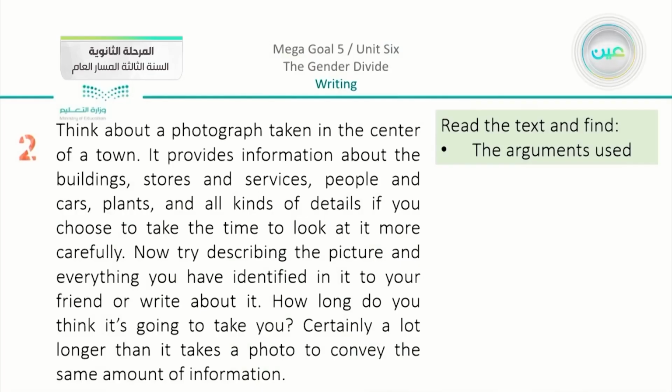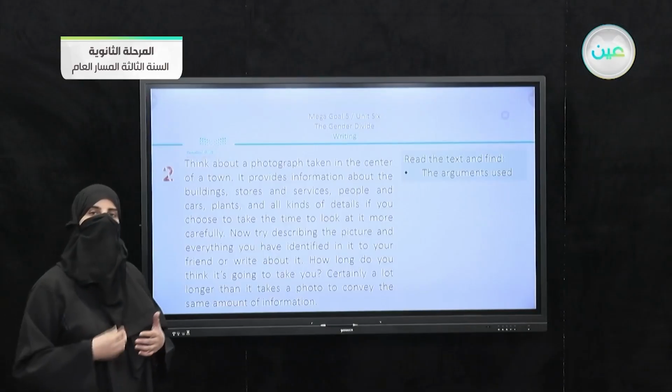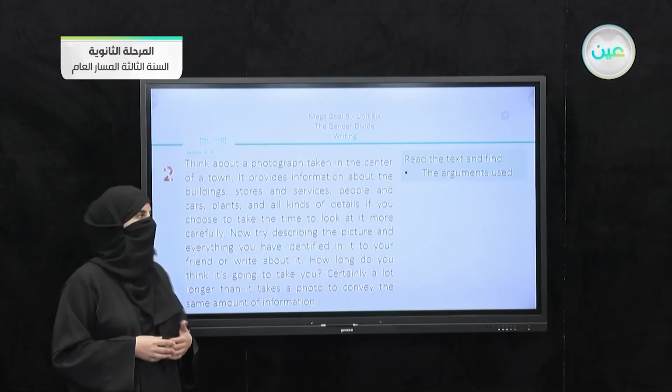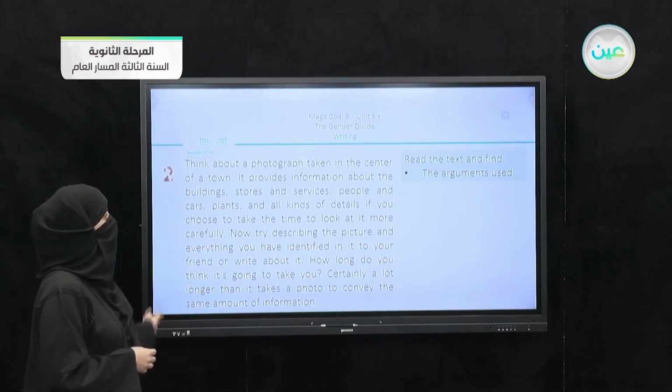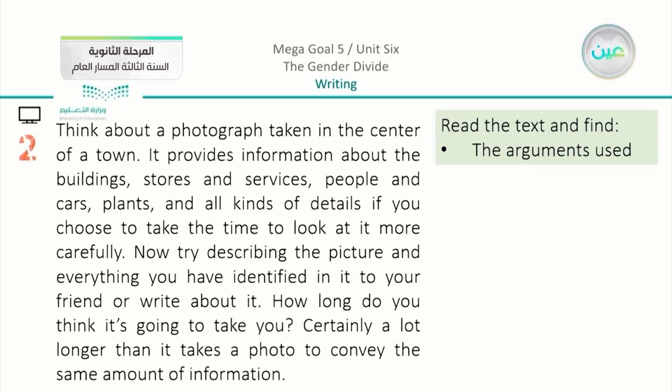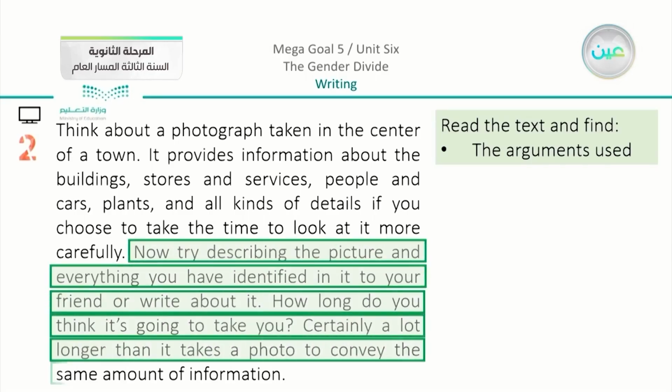We have the second part, to read the text and find the arguments used also. So we're going to start with the other 5 paragraphs, looking for the arguments. When you have an argument, you are trying to prove an idea. So just scan the paragraph and you can find very clearly that the argument is: try describing the picture and everything you have identified in it to your friend, or write about it. How long do you think it's going to take you? Certainly a lot longer than it takes a photo to convey the same amount of information.